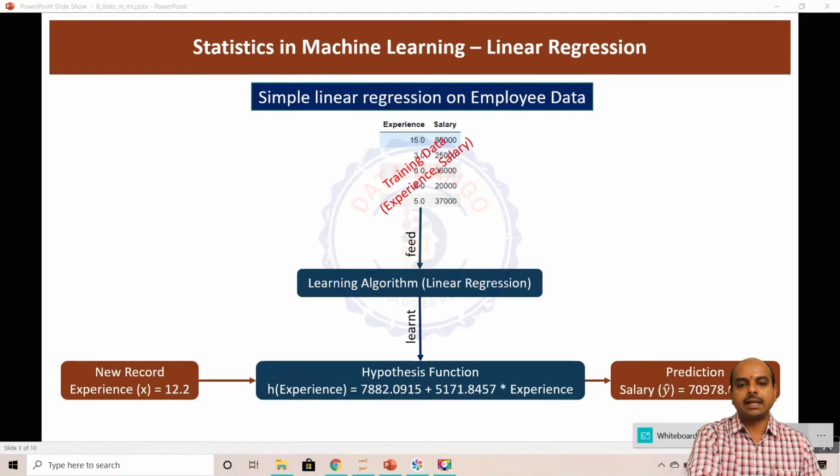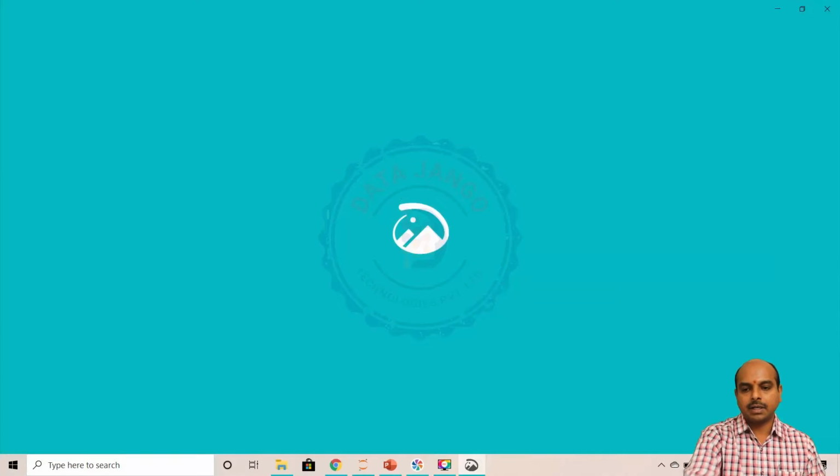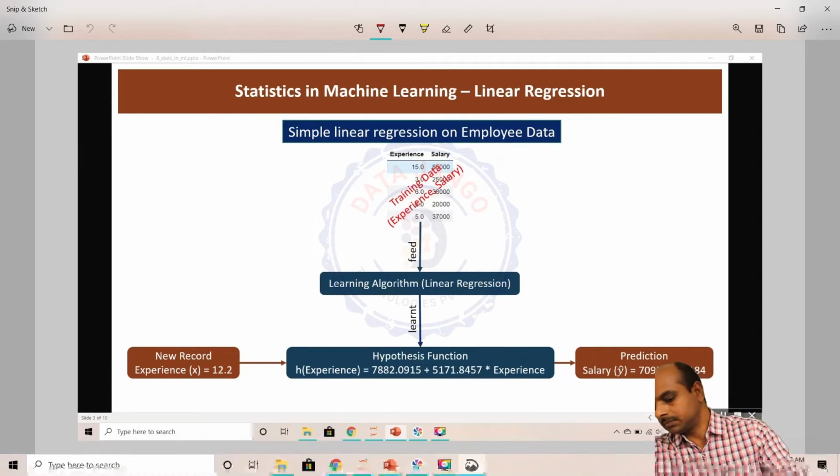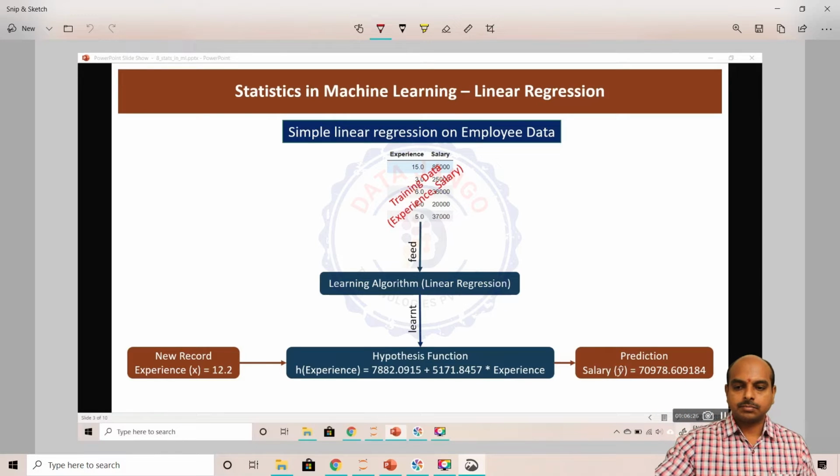It is actually a little bit of linear algebra, right? If you look at this data, I am calling this x and this y. We have 15 years of experience and 85,000 salary.